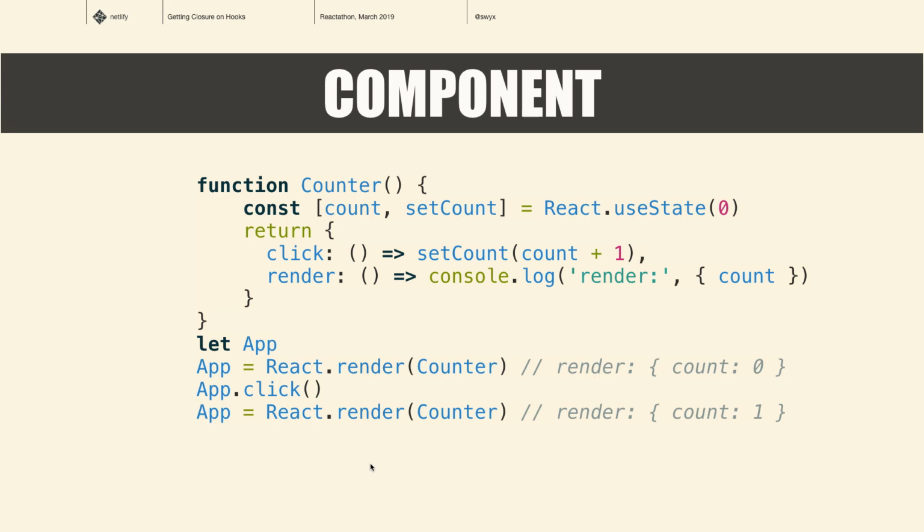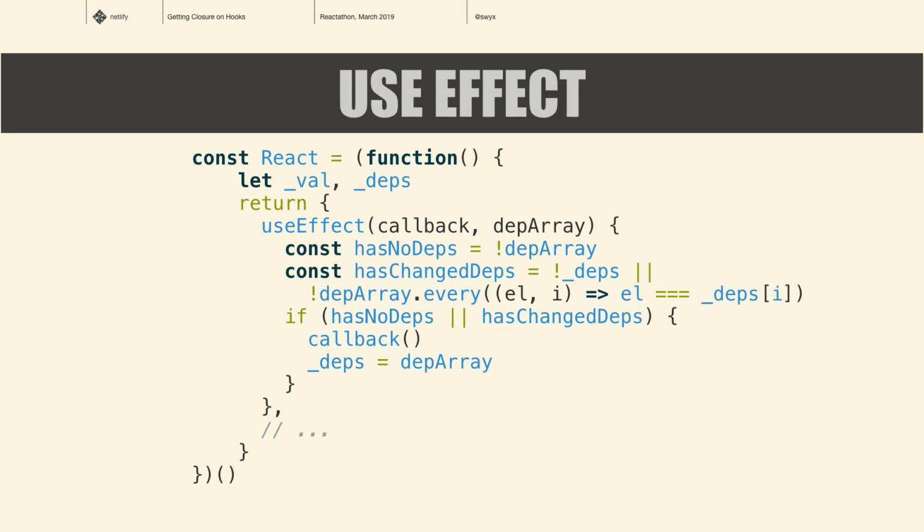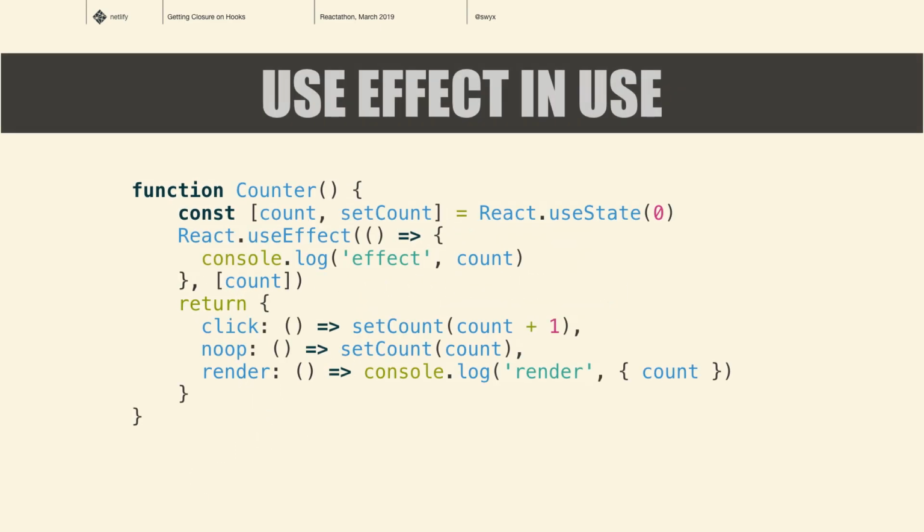So that's useState, but there are more hooks. The other one, my favorite hook, is useEffect, because that gives you so much power. You can implement useEffect in much the same way. useEffect takes a callback and a dependency array. If the useEffect has no dependencies, or if it has changed dependencies, we call the callback, and that's about it. That's the entirety of useEffect. Obviously, it's not, because you have to do the unsubscribe.